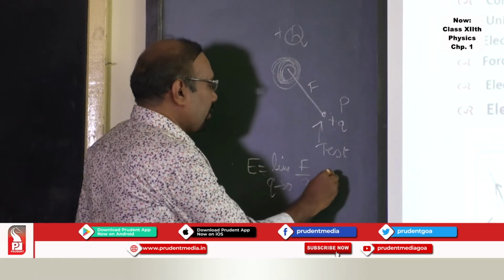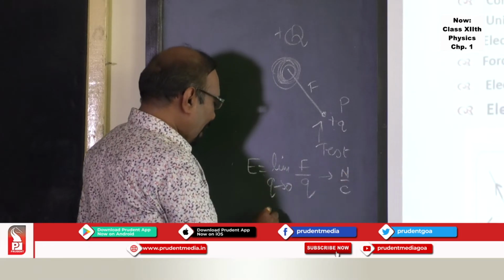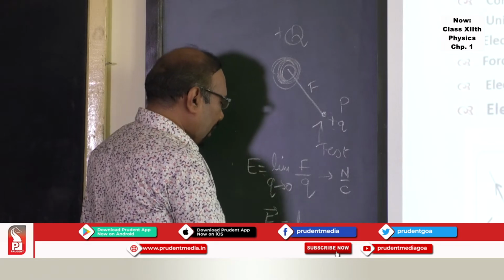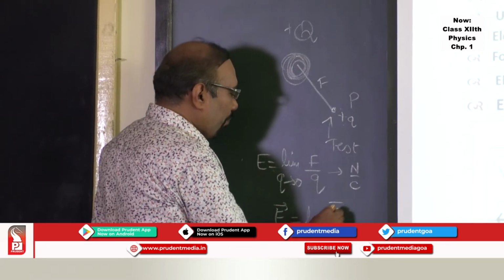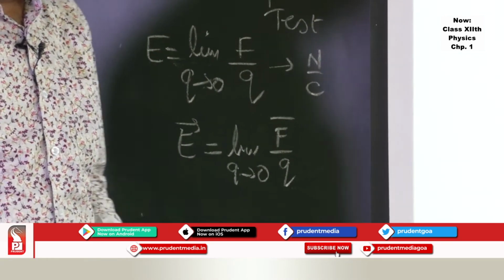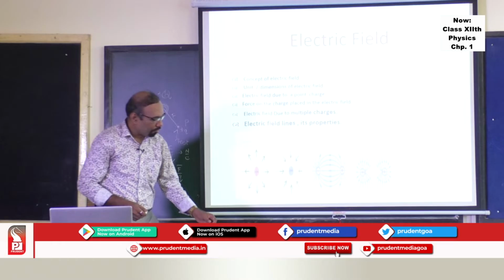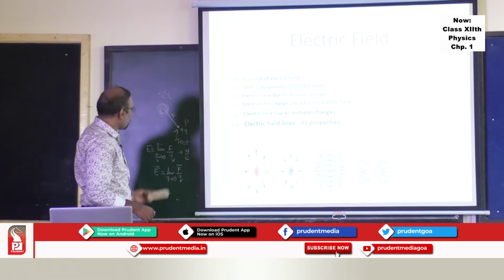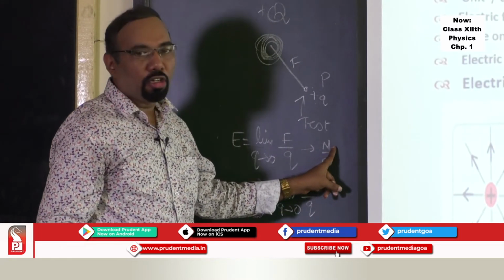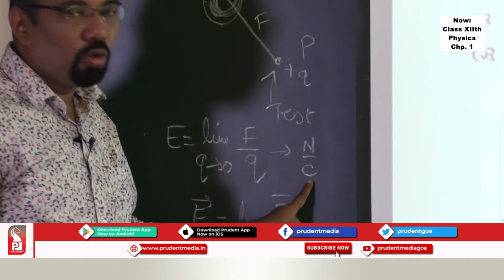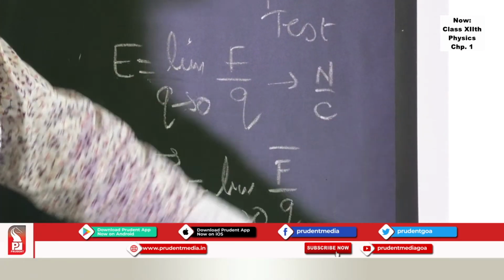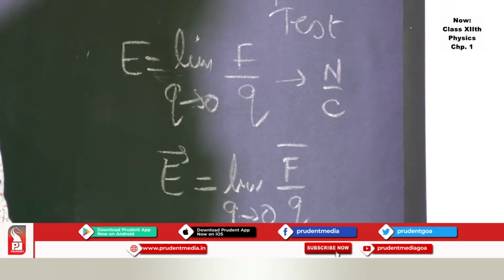This electric field has a unit Newton per Coulomb, and one can write this in vector form as well. So limit of q tending to 0, F bar upon q, where q should be very, very small. Now, using this, one can find the units, Newton per Coulomb. I can find out the dimensions of this. Dimensions of the Newton I can write, dimensions of Coulomb you have to write in terms of ampere, and then you can find out dimensions of this quantity also.